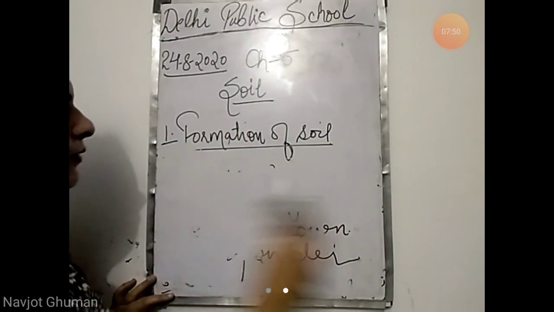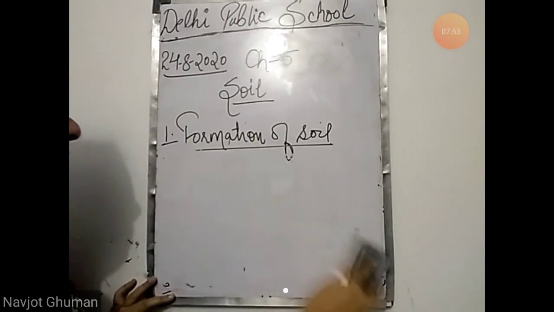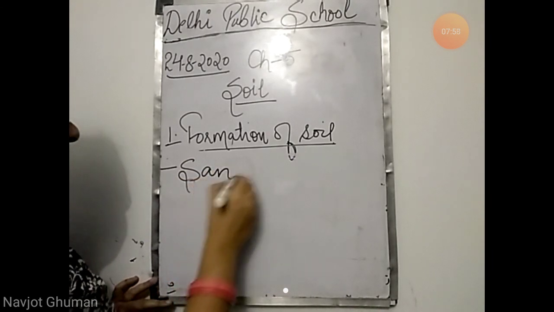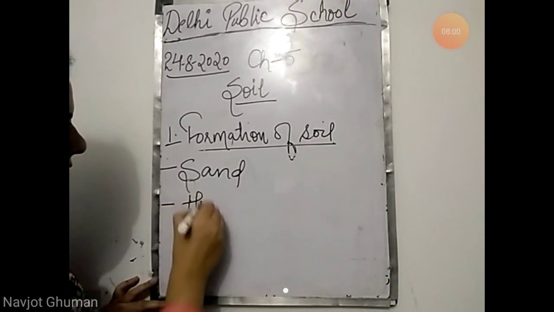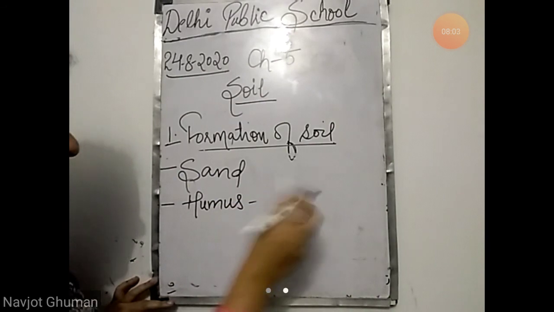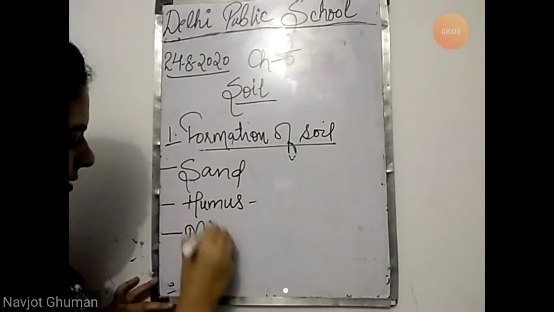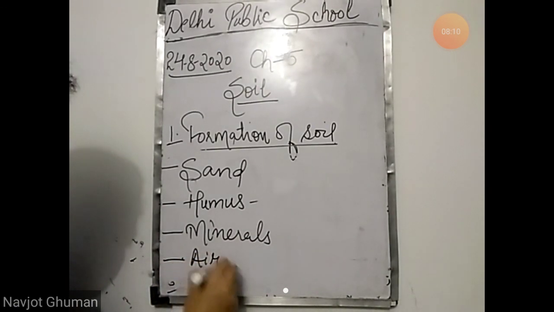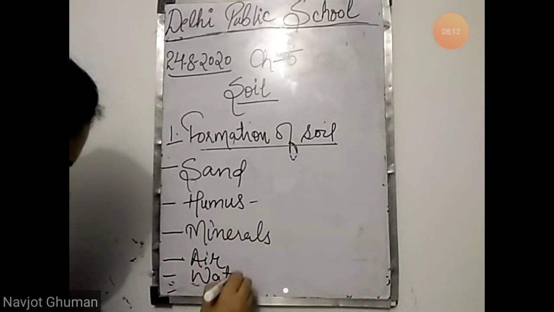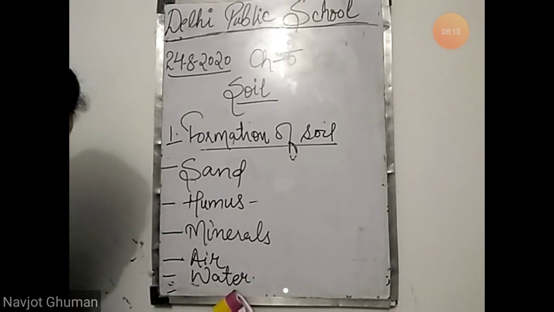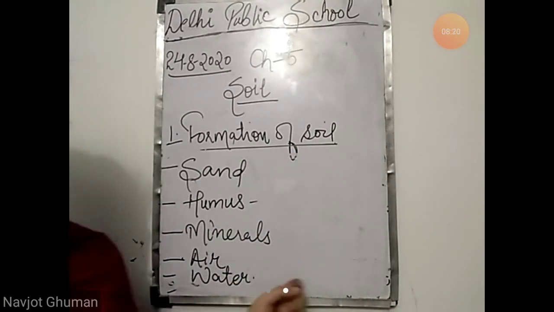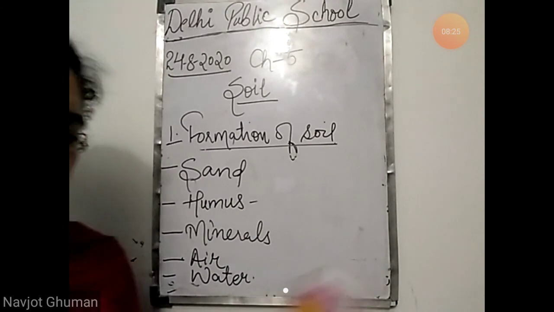Soil is the top layer of the earth which is made up of sand, humus, meaning dead remains of plants and animals, minerals, and a small amount of air and water. So these are the things that are present in soil: sand, humus, minerals, and a small amount of air and water.